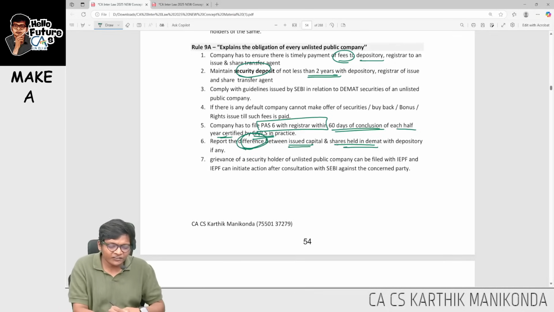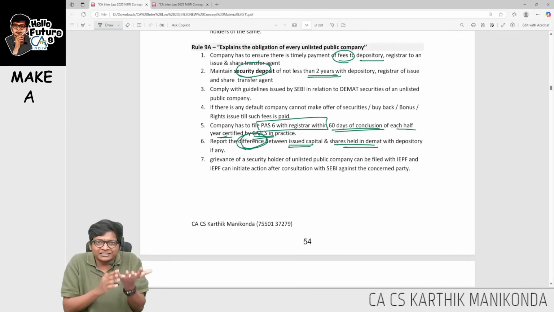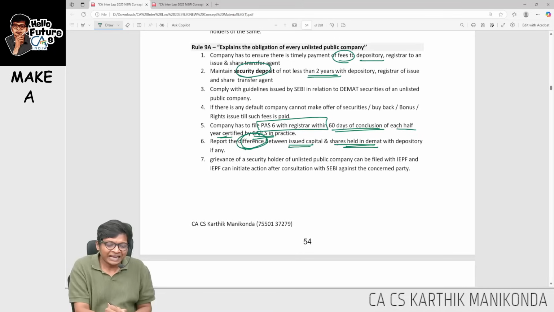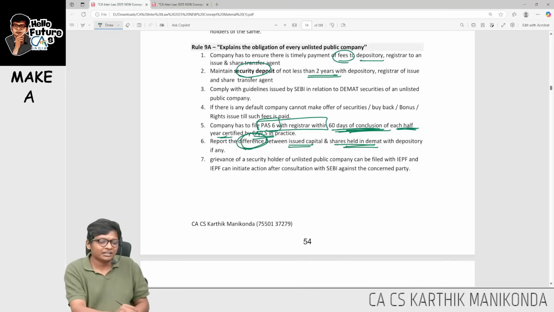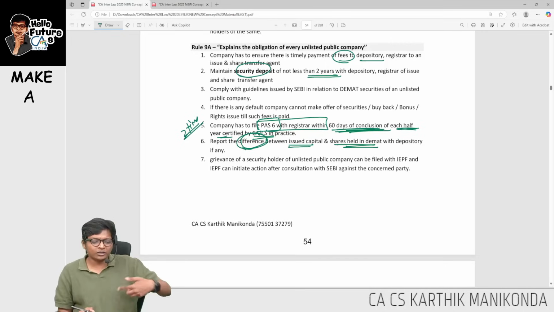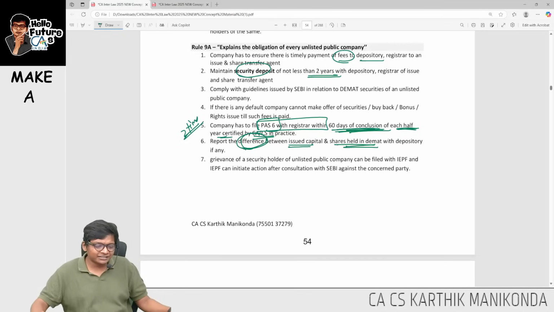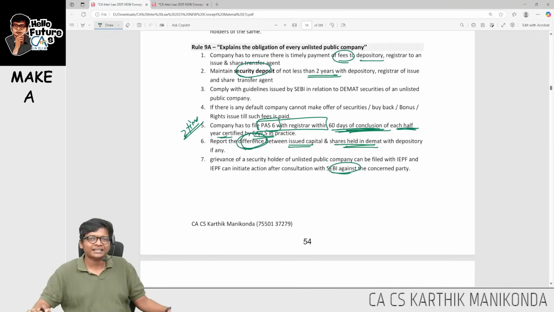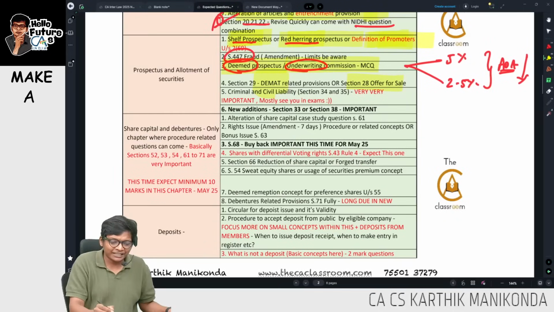So the difference between issued capital, how much is in DMAT and how much is in physical shares, should be filed every year, and PAS 6 will be filed within 60 days of conclusion of each half year. That means you have to file it 2 times every year with the ROC. You have to keep filing this, guys. So these are the points in DMAT. If there are any grievances, then you can go and file it with SEBI. These are key points in section 29, which is DMAT.